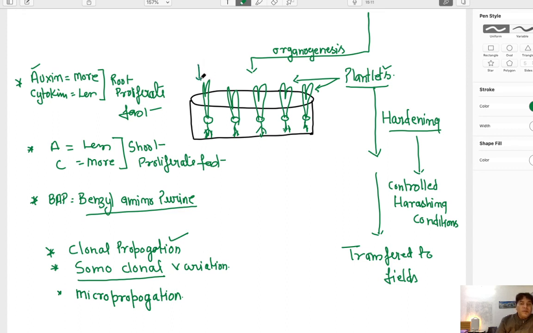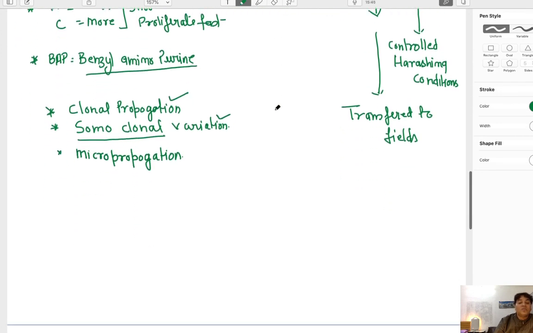Now, these two plantlets, when we see them, they will be having some variation. This plantlet can have two leaves, this plantlet can have three leaves, like this. There will be somatic variations. And these variations which arise in the plantlets because of the differential growth conditions are called somaclonal variations. The differences seen among the plantlets because of the differential light or nutrient conditions within the same vessel are called somaclonal variation. They will be physically or visually or phenotypically different from each other. This is called somaclonal variation.